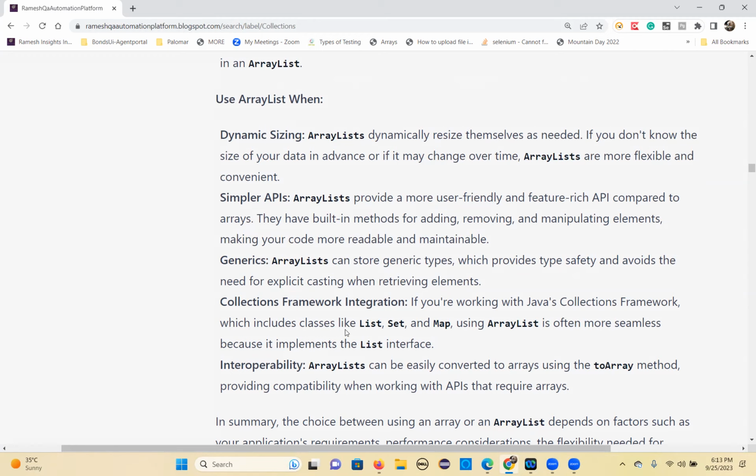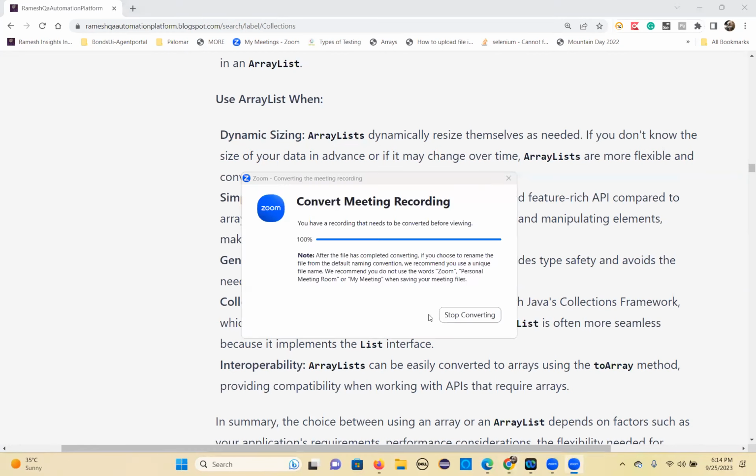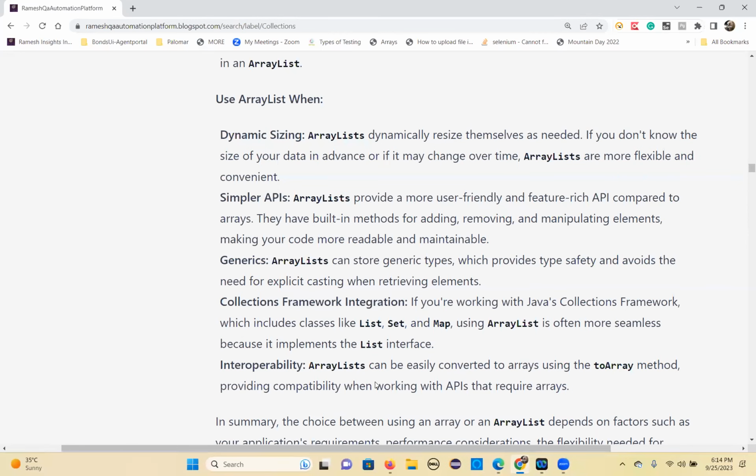Collections framework integration. If you're working with the Java collections framework, which includes interfaces like list, set, and map, using ArrayList is often more seamless because it implements the list interface. You have classes like ArrayList, LinkedList, and Vector, and those implement the list interface. That means all the methods are already done, you don't need to do anything. The implementation is already done. That's the collection framework integration in the ArrayList.